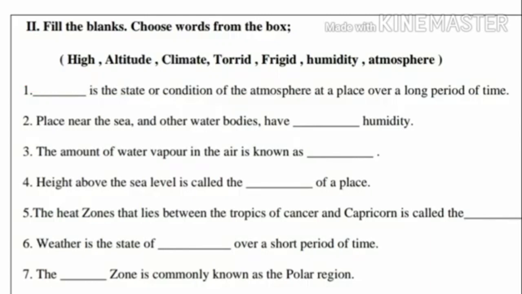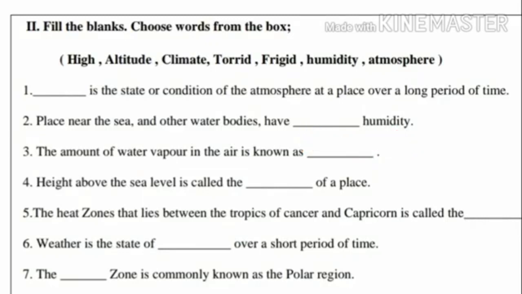Second question, places near the sea and other water bodies have dash humidity. Yes, the answer is high humidity. Third question, the amount of water vapor in the air is known as dash. Yes, the answer is humidity. Children, the amount of water vapor in the air is known as humidity.